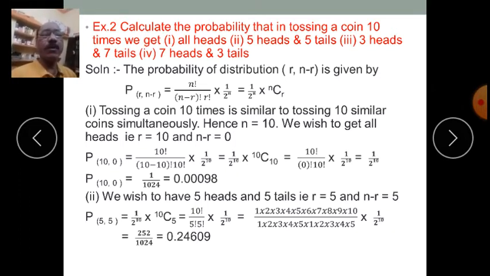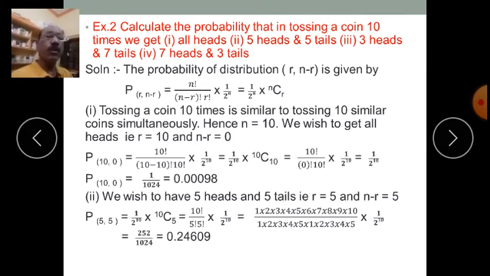So probability of this kind of distribution is, substituting these values in the above formula, p of 10 comma 0 is equal to 10 factorial divided by n minus r factorial, which is 10 minus 10 factorial, into r factorial, that is 10 factorial, into 1 upon 2 to the power 10. So if you calculate this, you will get it to be 1 upon 1024, which comes out to be 0.00098.